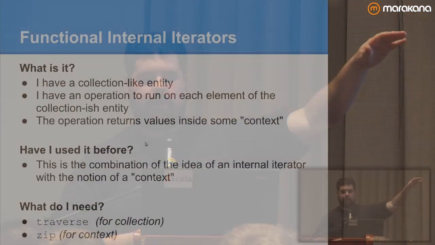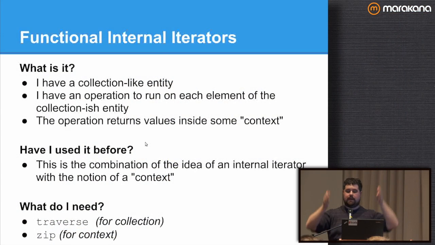That's what we're doing with futures. Okay, it's just, we need that zip operation. What about traverse? Traverse looks a little bit different. What does this pattern look like? I have a collection-like entity. I have an operation to run against each element of that collection-like entity. And the operation returns values inside of the context that I want it to return values in.